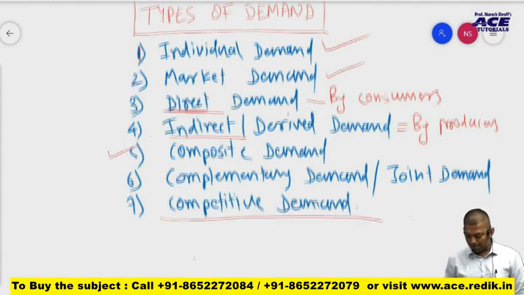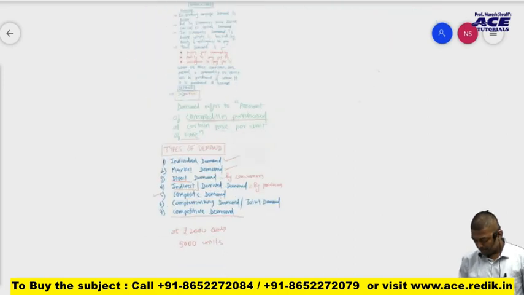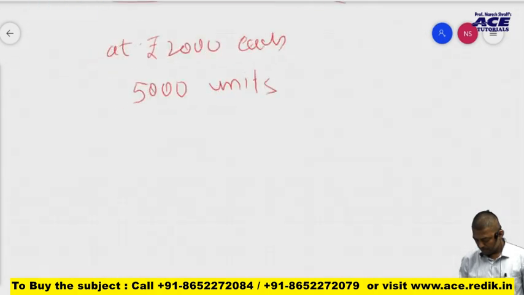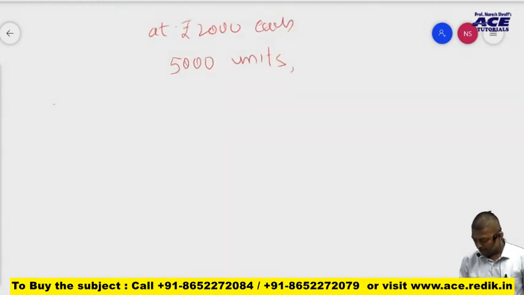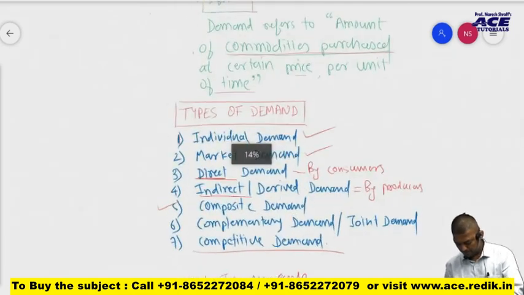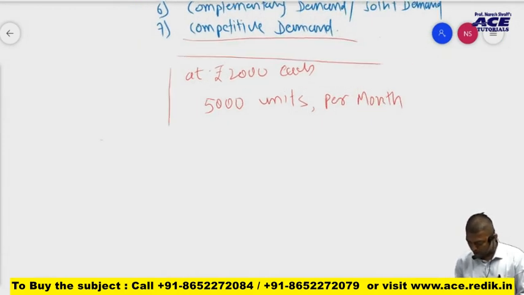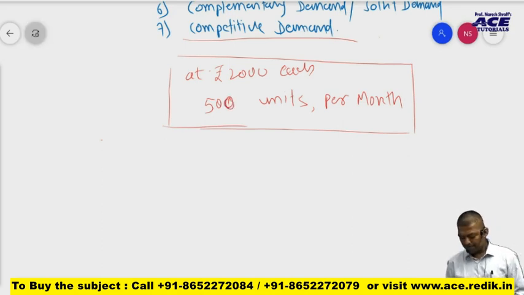Now we are moving forward. As per our example, suppose at rupees 2000 each, 500 units are demanded per month. This is our example.